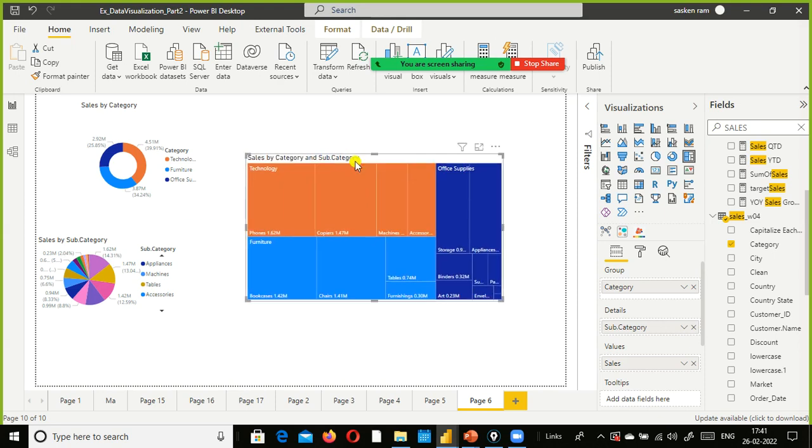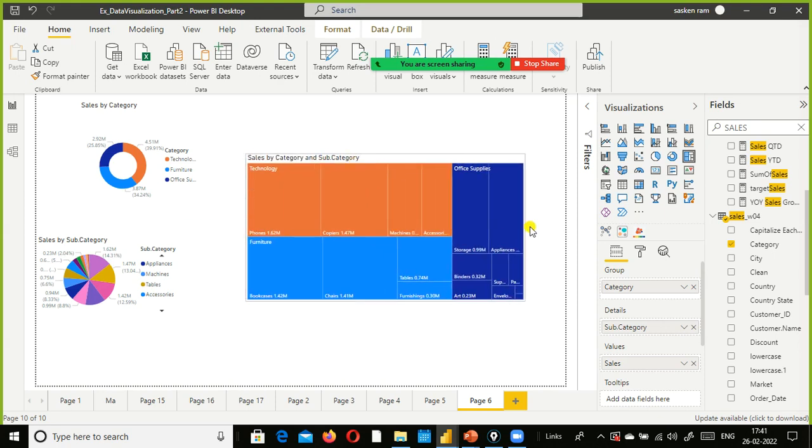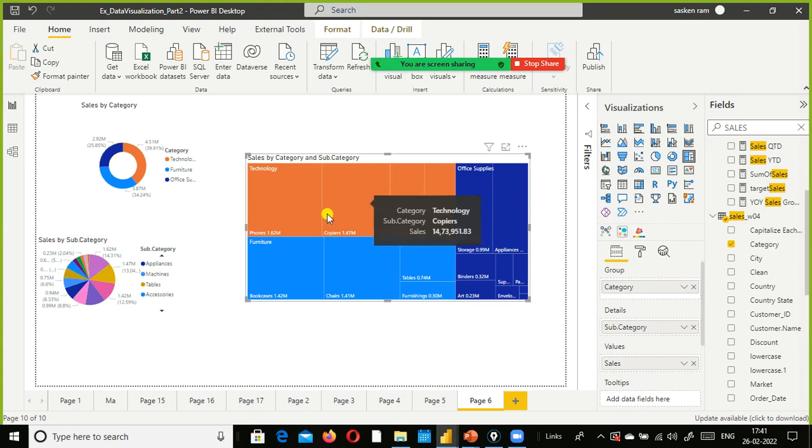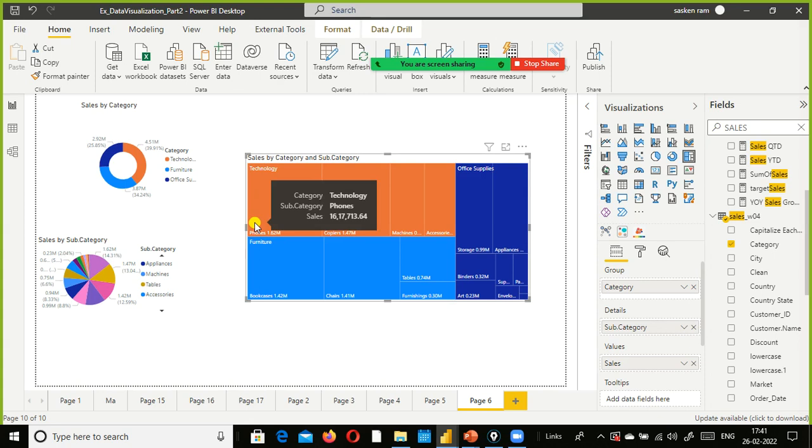So now you understood the difference between these two, right? From the user experience point of view, obviously this is the best choice compared to pie chart. When you have more categories, better you choose charts like tree map, instead of using this one.